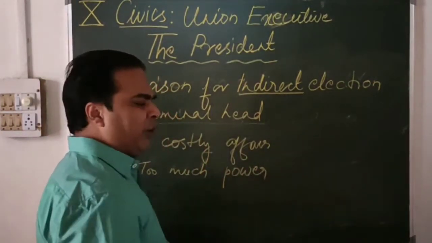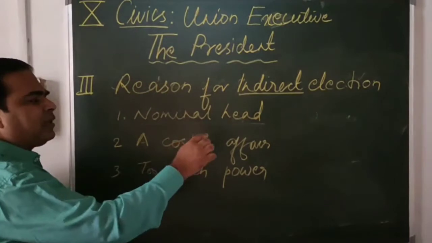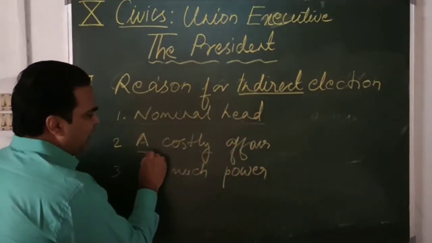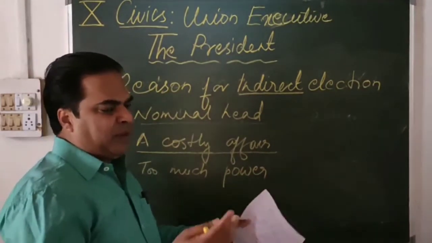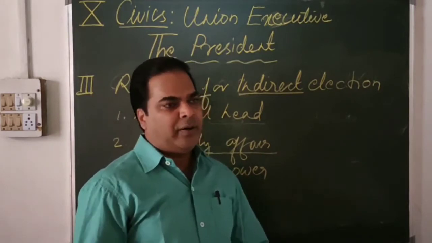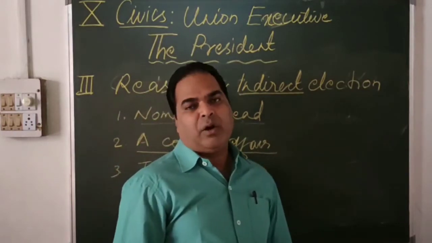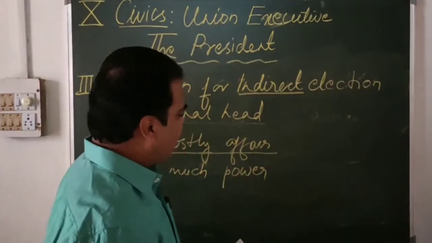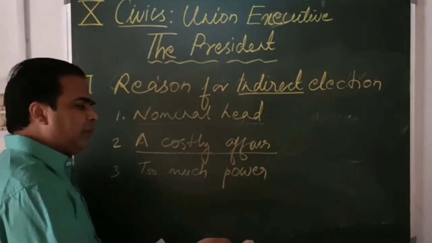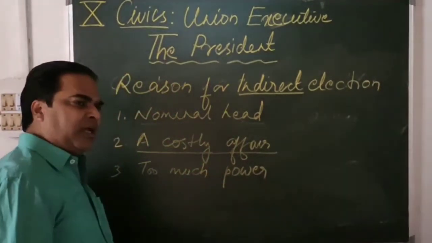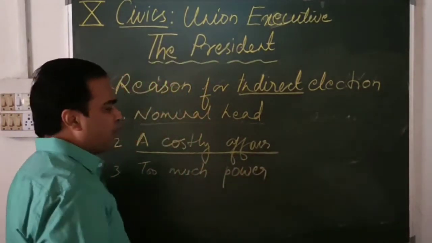Now, okay, let it be. Whoever holds the real power, that is the secondary question. But if we make the indirect election a direct election, then it will cost a lot. It will be a costly affair. A large number of people will be involved in that. Already the Prime Minister and the Council of Ministers are elected directly, and lots and lots of money is required to conduct those elections. But if we elect the president in the same way, it will be a costly affair. It will cost a lot in the election of the president.